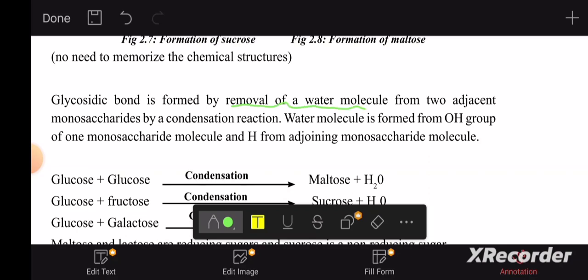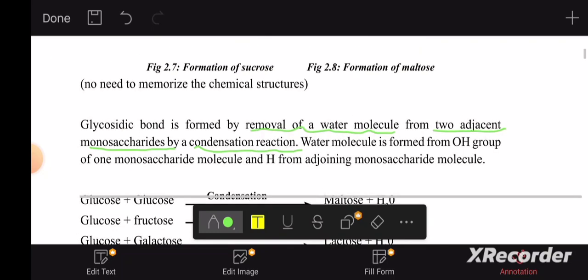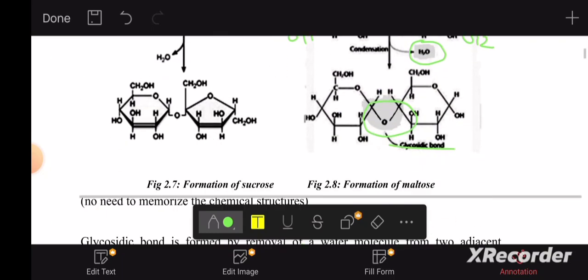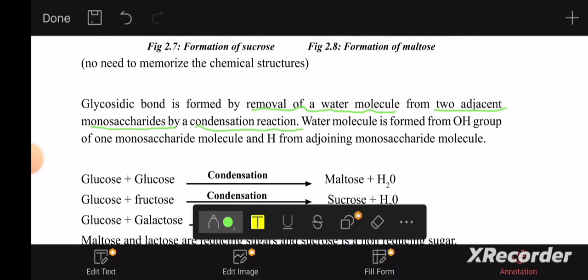Removal of a water molecule from two adjacent monosaccharides. How? By a condensation reaction, right? We saw that a water molecule was removed from two adjacent monosaccharides by a condensation reaction.